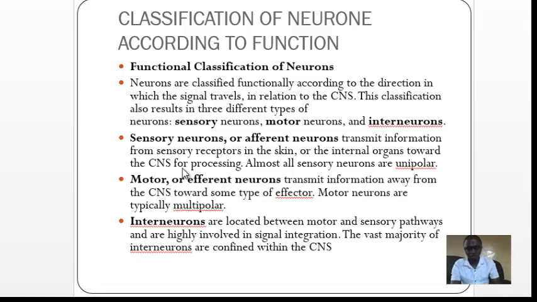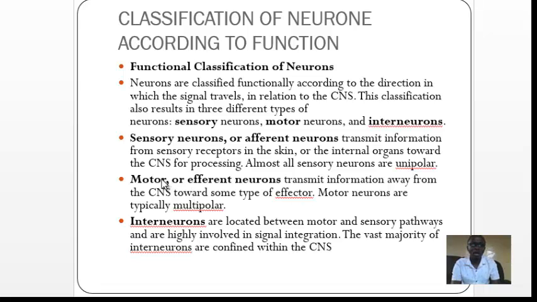This sensory neuron receives electrical signals or stimuli from the sense organs such as skin, eye, nose, or internal organs, and then sends this information to the central nervous system for processing or interpretation. All sensory neurons are unipolar neurons. This means they have only one process which extends out from the cell body.